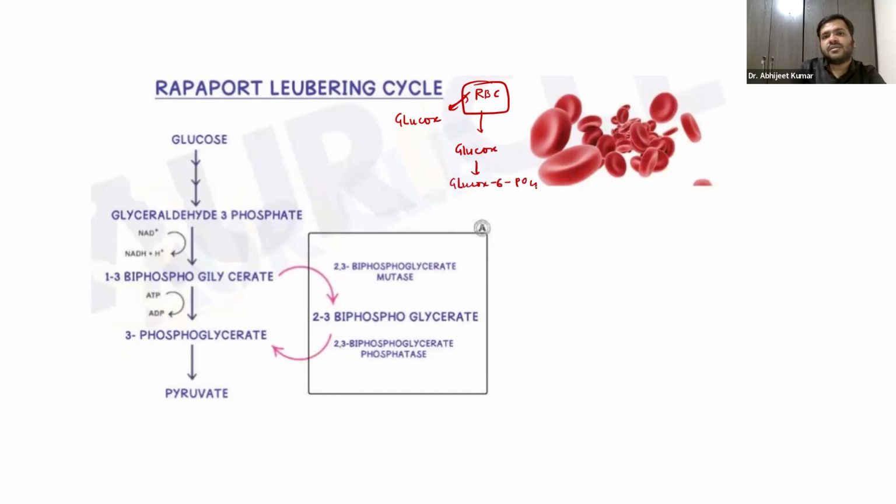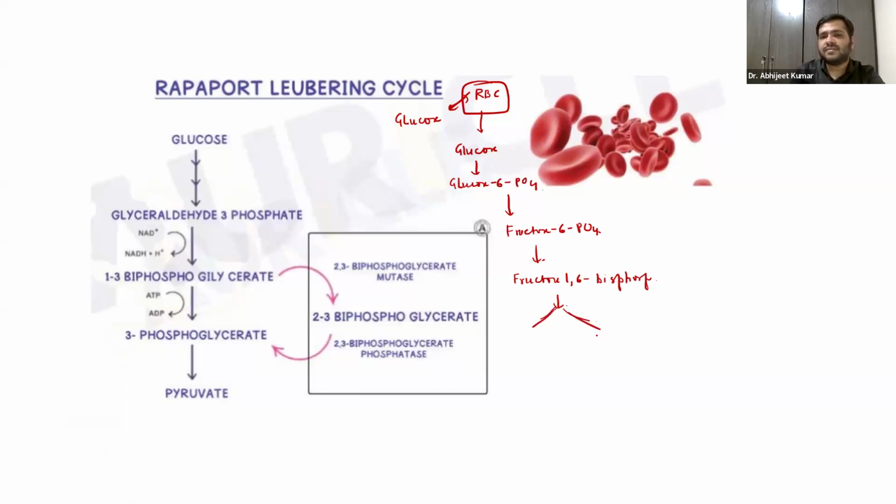Now this glucose 6-phosphate will be converted into fructose 6-phosphate, right? Fructose 6-phosphate. This fructose 6-phosphate will be converted into fructose 1,6-bisphosphate, right? And this will now be getting converted into two things.